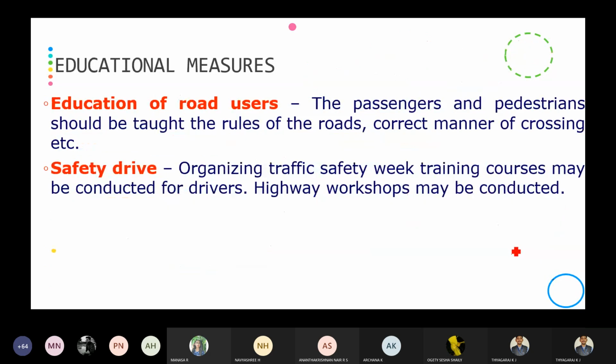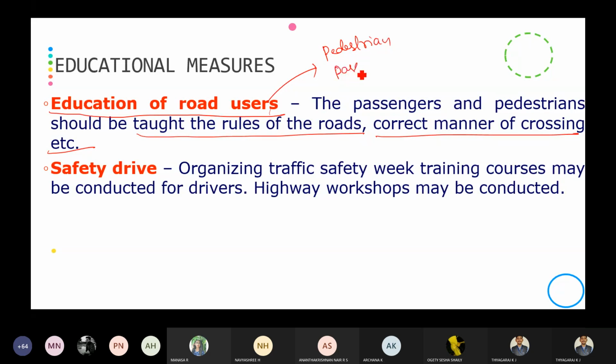Then the last one is educational measures. As the name itself indicates, it is education of the road user. That is, educating the road user. The passengers and pedestrians should be taught the rules of the road, the correct manner of crossing, etc. So the road user, we the people, whether pedestrian, passenger or driver.